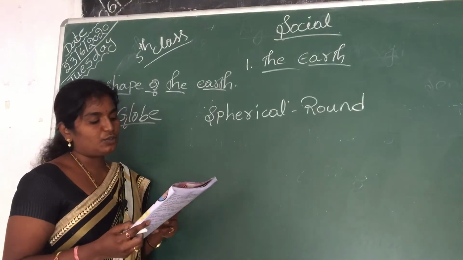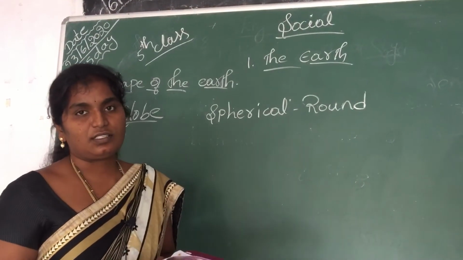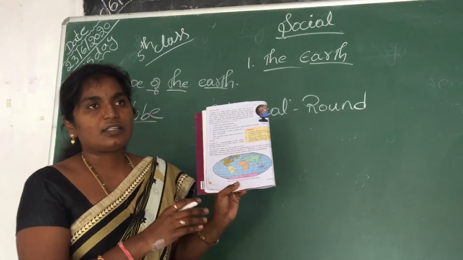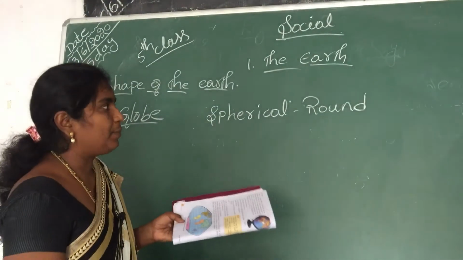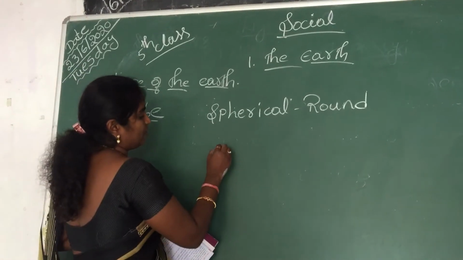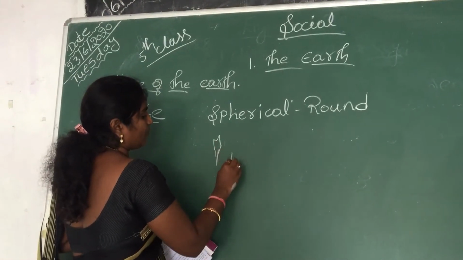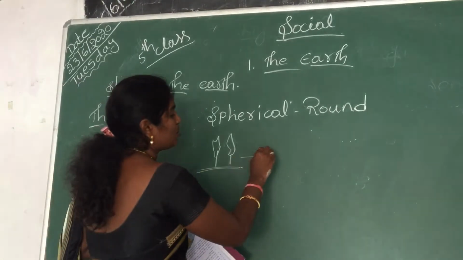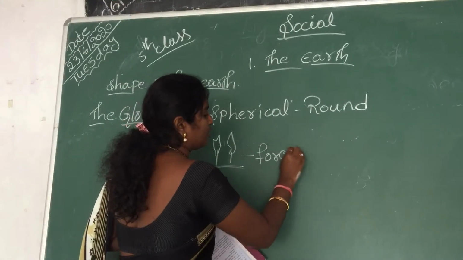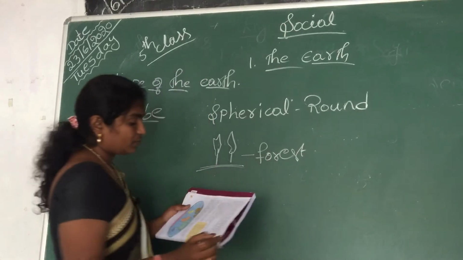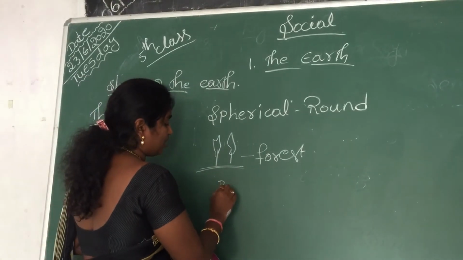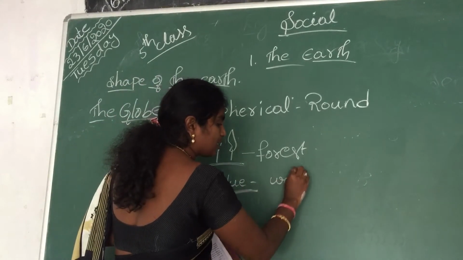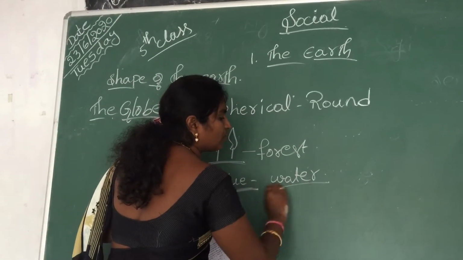Different colors are used to show water bodies and land masses. If you look at a map, we can see many colors on it. On the map we will see some green color trees, which means there is a forest. If you see blue color on the map, it means that part is filled with water.